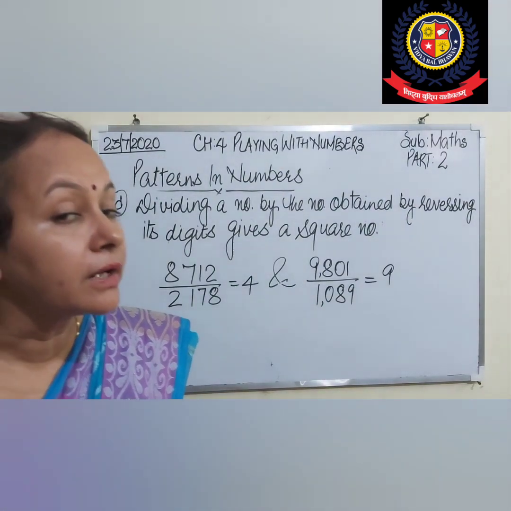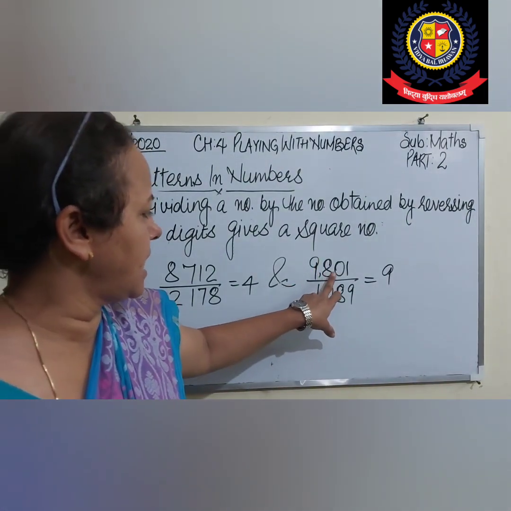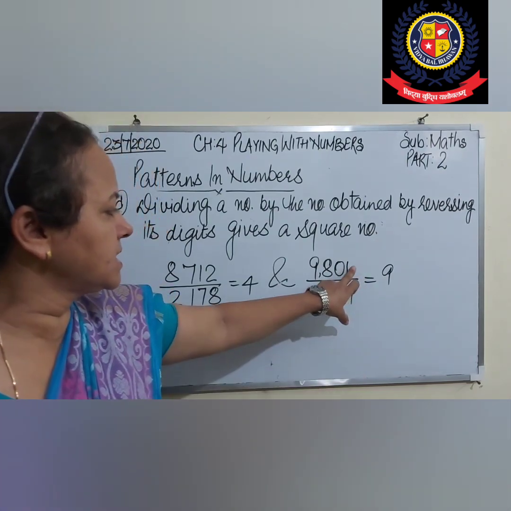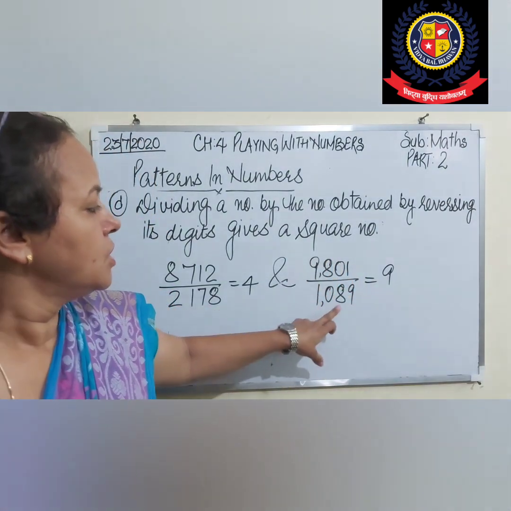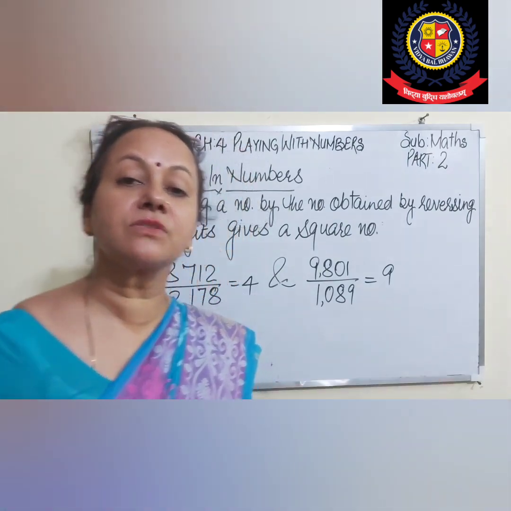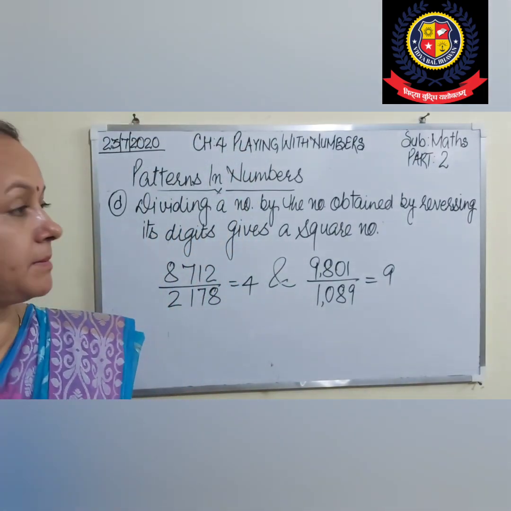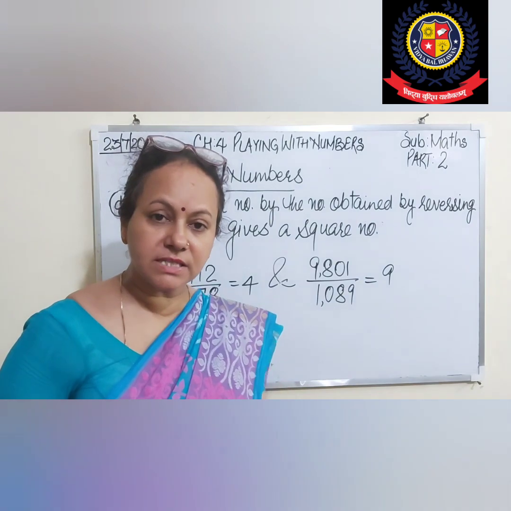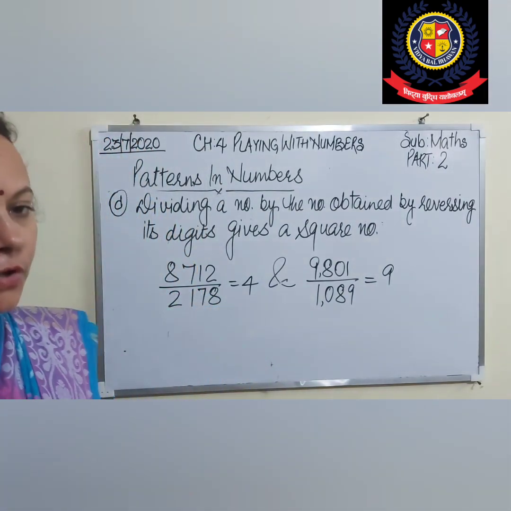Means 2 squared. Okay. Similarly, 9801. What is its reverse? 1089. So we will get 9, which is also a perfect square number. Means square of 3. That's right. This is the pattern we have to follow.